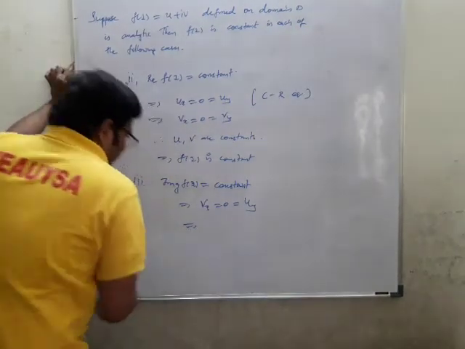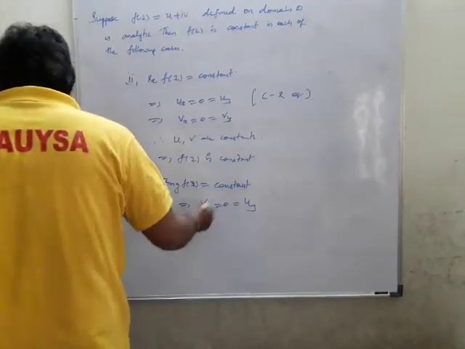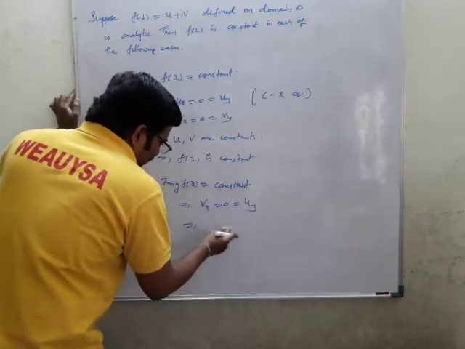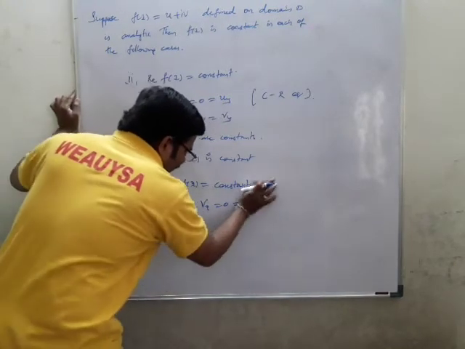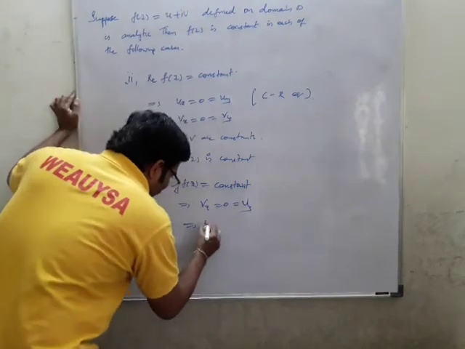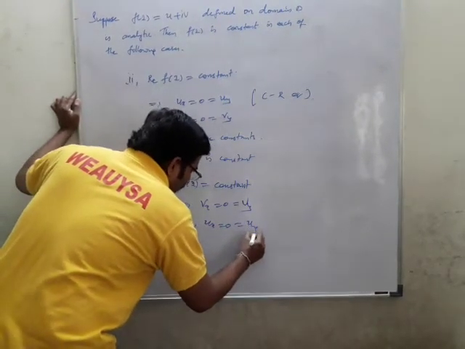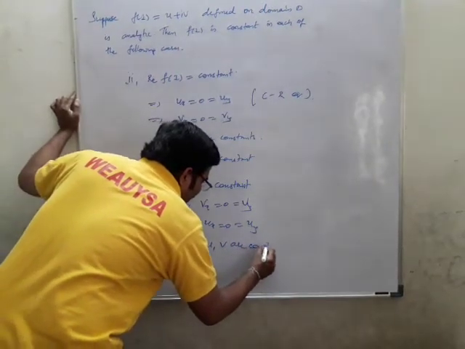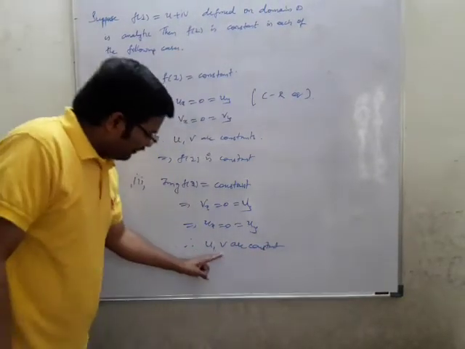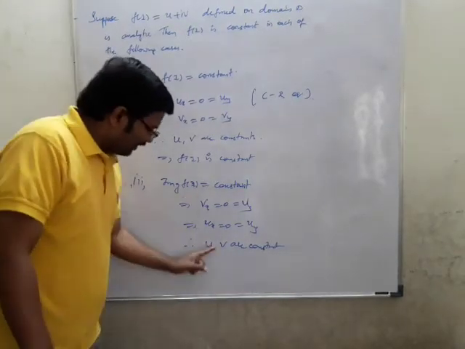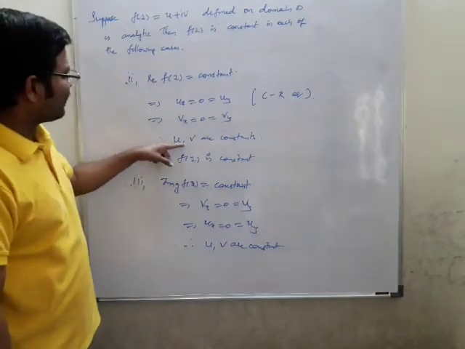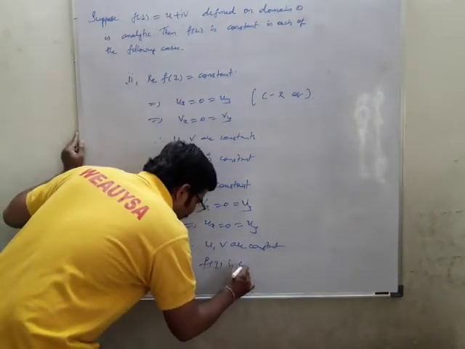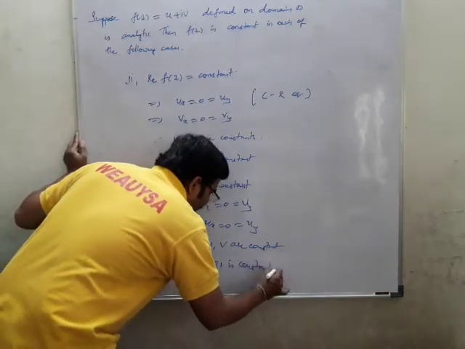Then we can get one more condition. I can write vx equal to 0, and here vy, ux equal to 0, that is also uy. So therefore u and v are constants, both are constants, because the imaginary part of f of z is constant. Here the real part is also constant. So therefore we can write that f of z is constant.